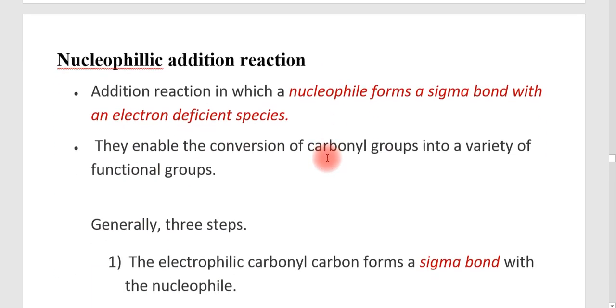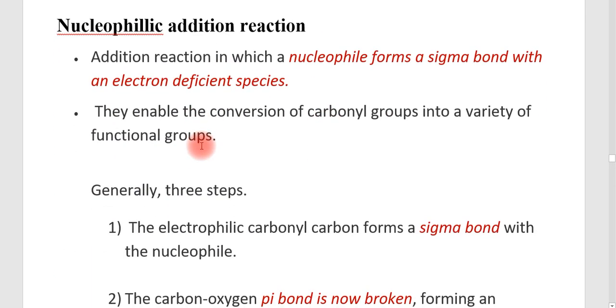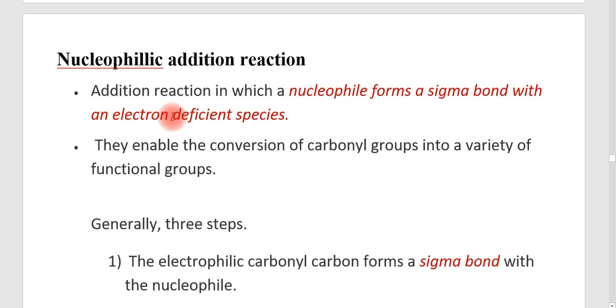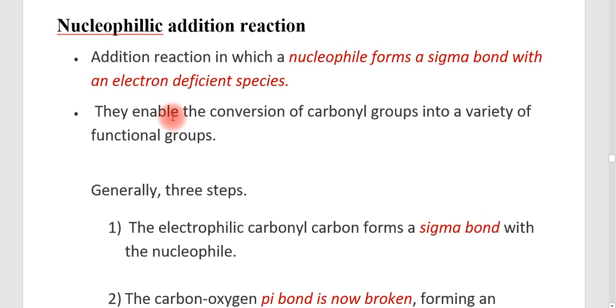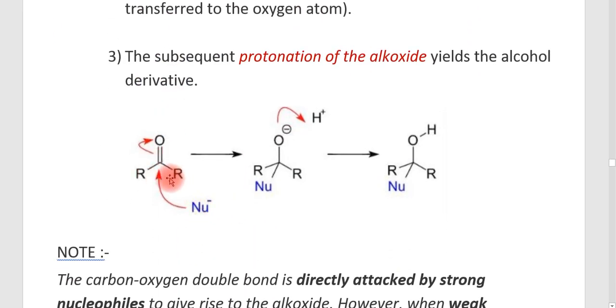Okay. Next, I show how the nucleophilic addition reaction takes place. You just go through it for your information. It takes place through 3 steps. This is a carbonyl group, RCOR. What happens if a nucleophile comes towards the carbonyl group?